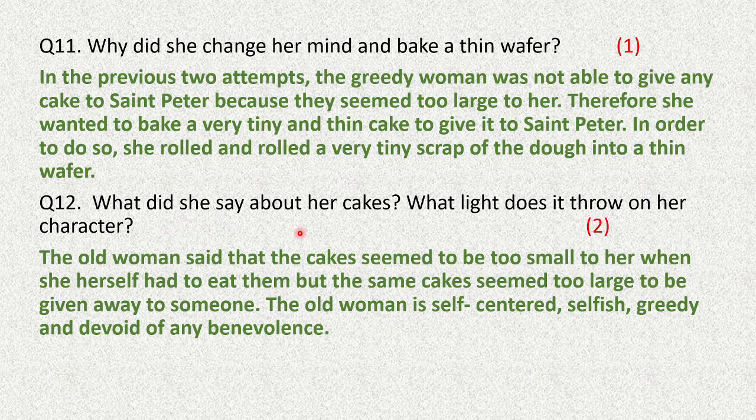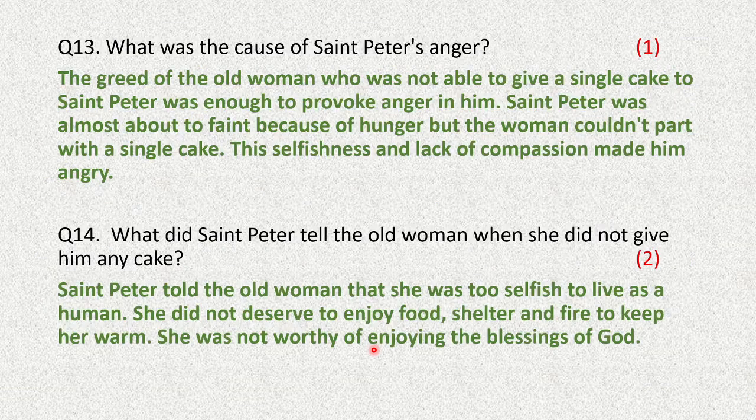What did she say about her cakes? What light does it throw on her character? The old woman said that her cakes seemed too small to her when she herself had to eat them, but the same cakes seemed too large to be given away to someone. The old woman is self-centered, selfish, greedy, and devoid of any benevolence. So, from here, we come to know about these character traits of the woman.